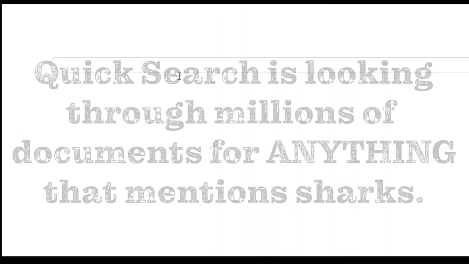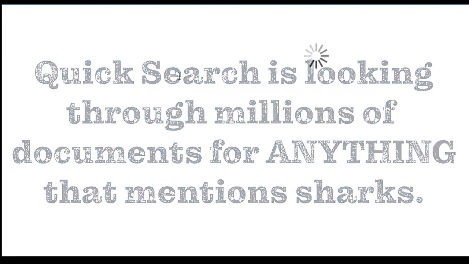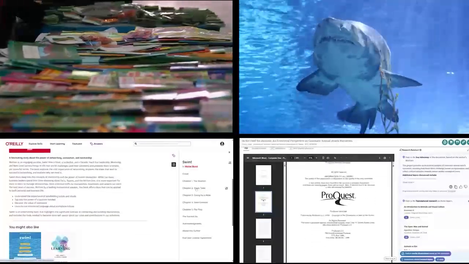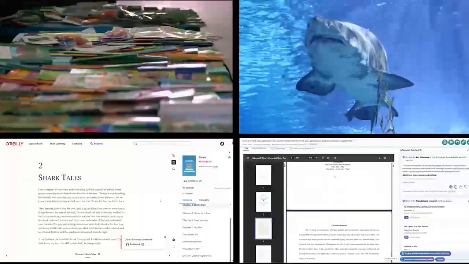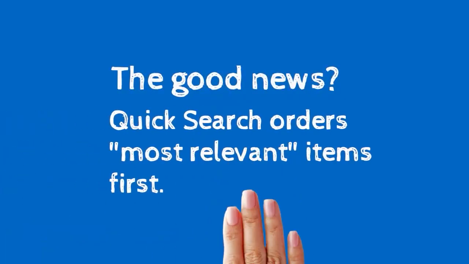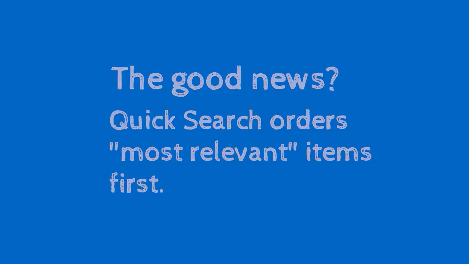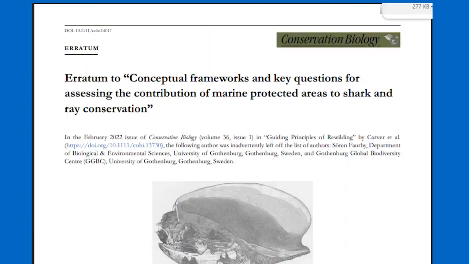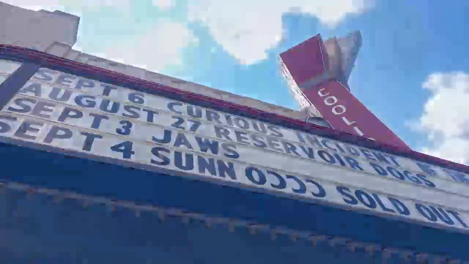Here's what's happening behind the scenes. Quick search is looking through millions of documents for anything that mentions sharks. Marine biology articles, Shark Week documentaries, ebooks about sharks in popular culture, maybe even someone's dissertation on tiger shark migration patterns in the Gulf. The good news? Quick search does try to put the most relevant stuff first. But most relevant to what? The search engine doesn't know if you're studying marine biology or writing about Jaws movies.